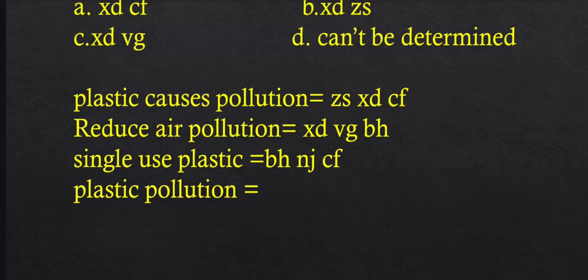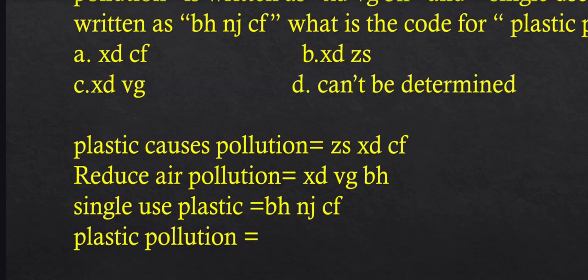Next, we have to find out the code for pollution. As the word pollution is present in equation 1 and 2 only, its code must be in equation 1 and 2 only. That is, XD is present in equation 1 as well as equation 2, but it is not present in equation 3. So the code for pollution is XD. So the code for plastic pollution is XDCF. That is option number A is correct.